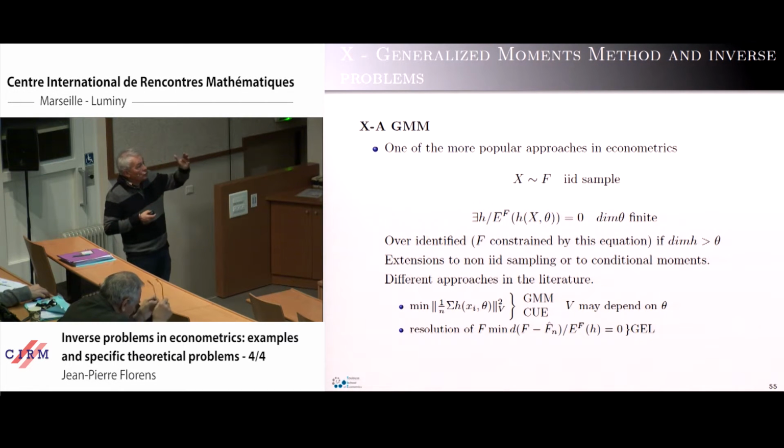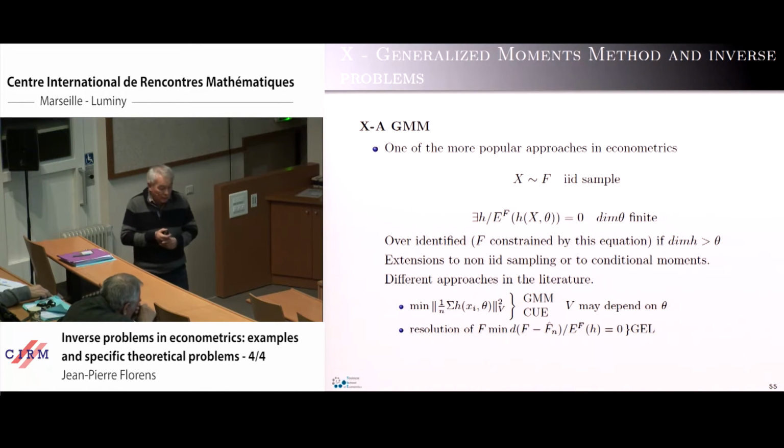I want to show why this may generate a particular class of inverse problem, and how we can treat it in the Bayesian framework. So I recall the framework of GMM. We take the simple case. We have a random element x, which is generated by a probability distribution characterized by f, and we have a moment equation. So we are interested in a parameter theta, which satisfies this moment equation here, and the dimension of the parameter theta is finite. So the model is typically over-identified because the dimension of h is larger than the dimension of theta here.